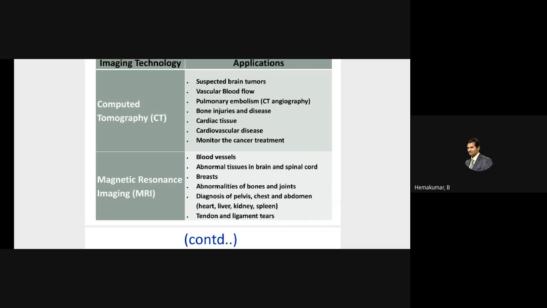So this CT is very useful because, since it's a 3D view, it could be used to produce a 3D image. Also, it's low cost, but we have to compromise on safety because it is very hazardous. A single CT is equal to 100 X-rays, but the quality is better than that of your X-ray. So it could be used in CT angiography, bone injuries and diseases.